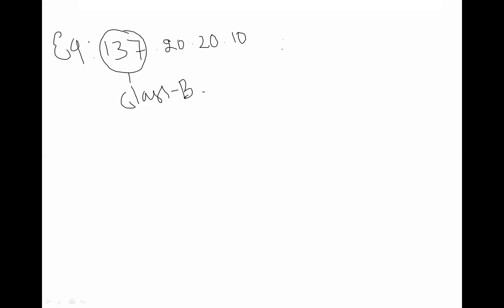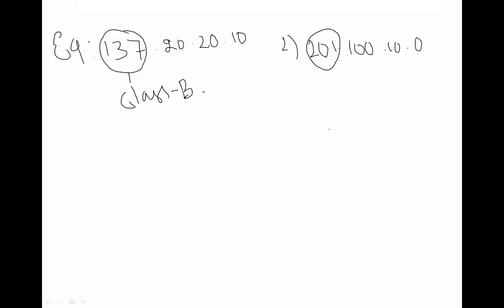For the second example, I will give you 201.100.10.0. Anyone, just unmute yourself and tell me in which class it comes. Fast. You have to see only the first octet.